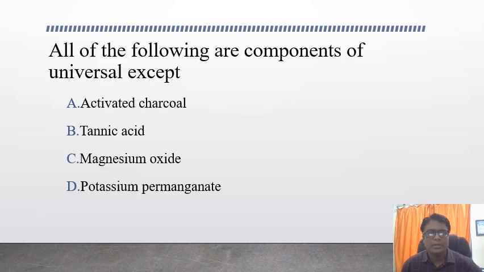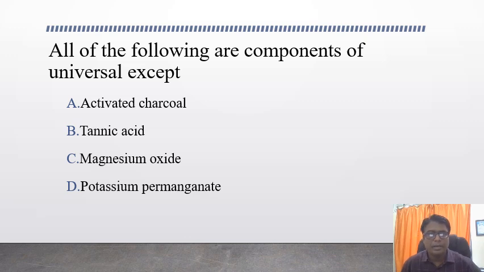Next question. All of the following are components of universal antidote except: the options are activated charcoal, tannic acid, magnesium oxide, and potassium permanganate. The answer for this question is potassium permanganate.